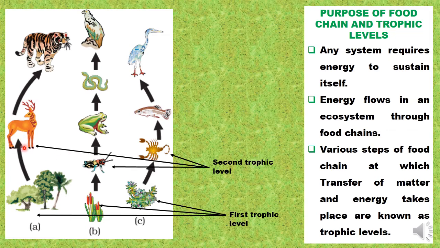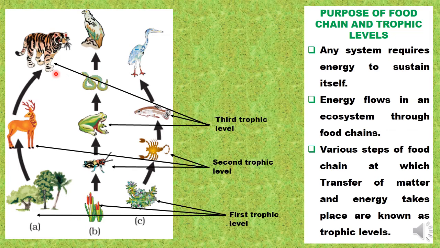So deer will directly feed upon the producers. Insects directly feed upon the producers. Small arthropods in a pond ecosystem will also feed upon the producers. So second trophic level, always herbivores or primary consumers. Third trophic level. Now third trophic level is occupied by those organisms which consume the primary consumers.